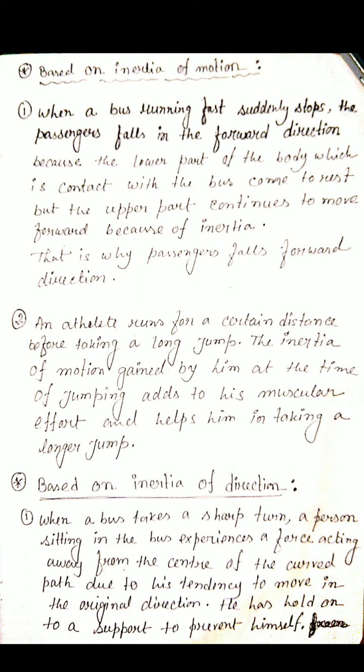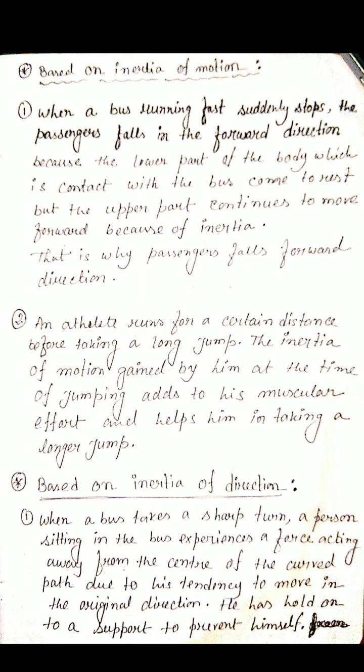Okay, and this inertia is measured by the mass of a body. Mass of a body is the measure of its inertia. If a body has more mass, then we can say that it has more inertia. That means it is more difficult to change its state of rest or of uniform motion. And if the body has less mass, then it has less inertia, and it can easily change its state if we apply a small amount of force.